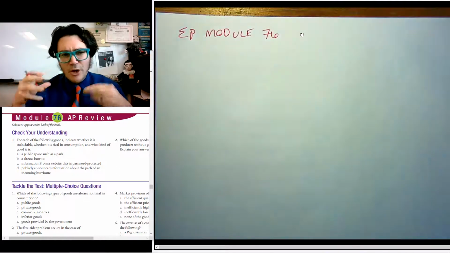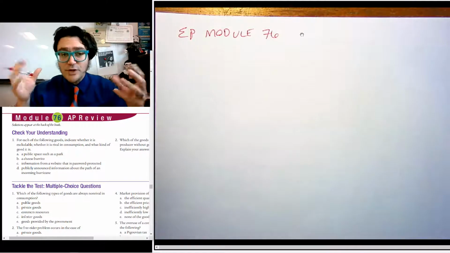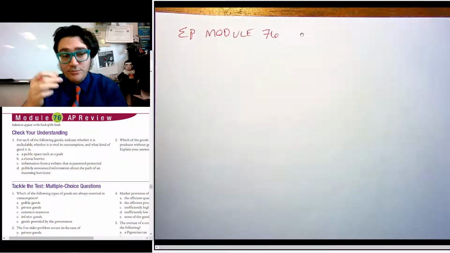Your book doesn't talk about merit goods, and that won't appear on the exam. I just think that they're valuable for you to understand, so that's why they're in the lecture. But this section talks a lot about public goods and common resources.